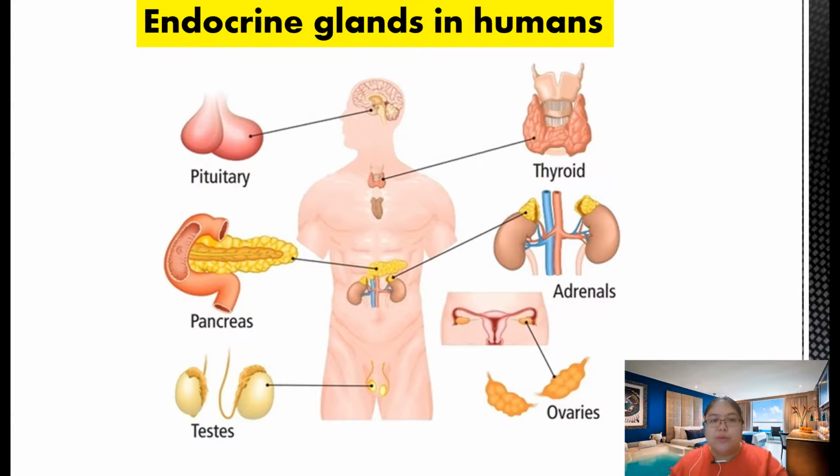This one is what I want to introduce, the endocrine glands in humans. Actually, for the normal human being we have 6. The first one is the pituitary, from your brain. After that, from your trachea, we have the thyroid. From your stomach area, we have the pancreas. Then above the kidney there are 2 parts, which we call adrenal. For the male we have the testis, and for the female we have the ovary. So these 6 parts receive certain hormones. Later I will introduce what hormones they need to receive and what their functions are.